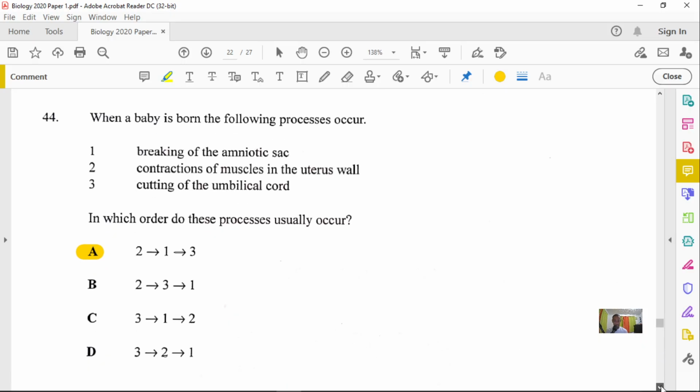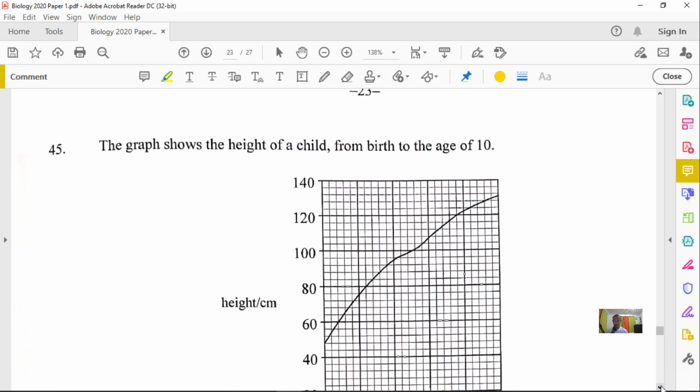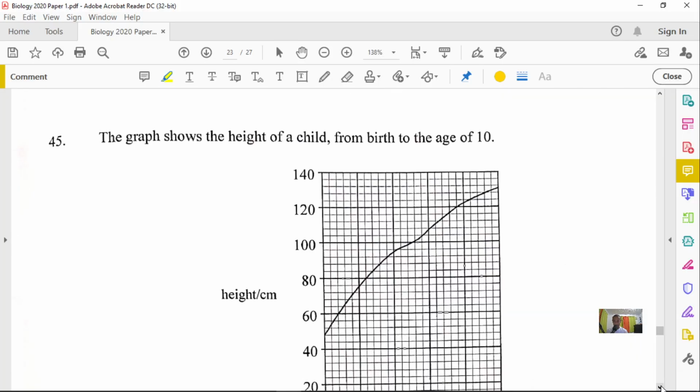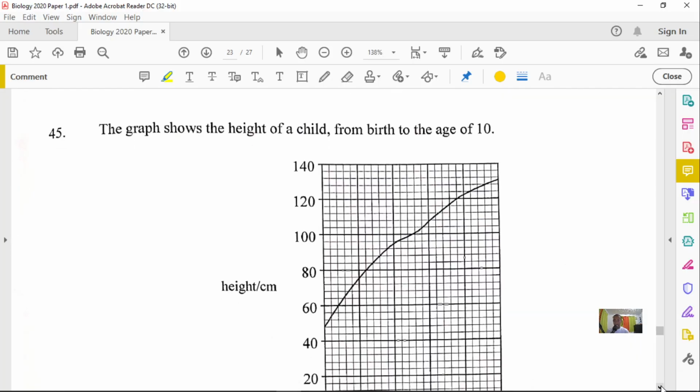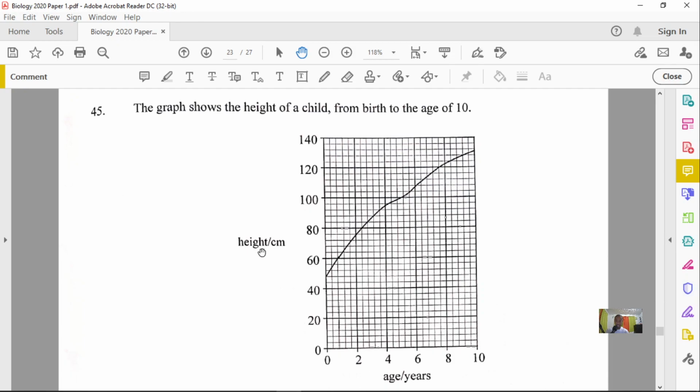All right, so now let's go to our next question, which is question number 45. And after this, we only have 5 more questions, and that will be it. Now, the graph shows the height of a child from birth to age 10. Okay. And so let's go into the graph a little bit so we can see a little bit better. All right. And so that's the full graph there. So notice you have the height in centimeters and age in terms of years. And so here, now, let's see what the question is asking us.